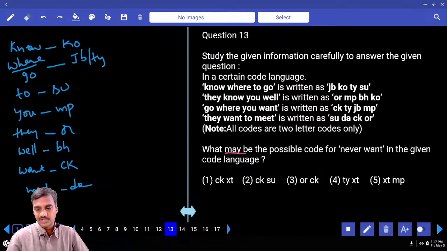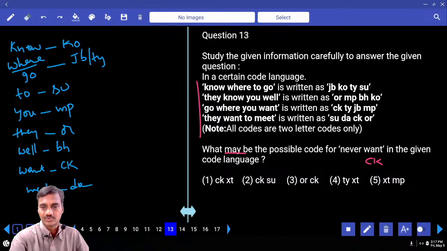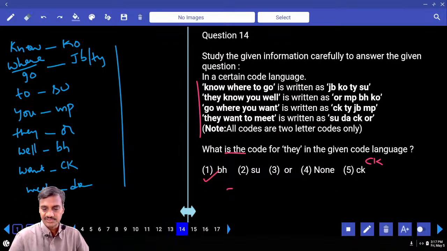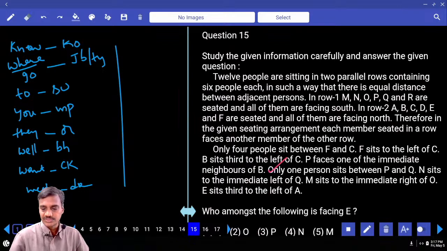What may be the possible code for never want? Never and want. Want is seeking, and never is nowhere given here. The code for this word never can be any code other than the given codes. Then what can be the answer here? XT. Can XT be the code? Yes. XT is not a code given, hence it can be the code. Choice 1, question number 13. And what is the code for the word they? They is R, choice 3, question 14.